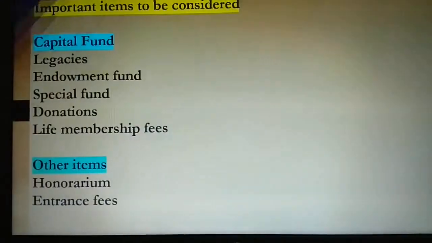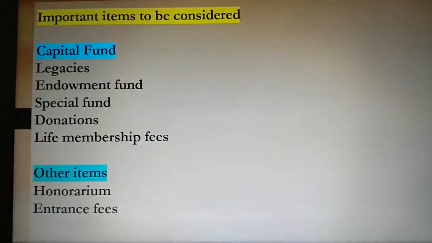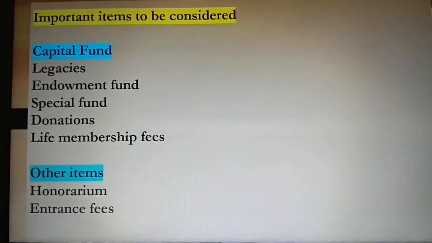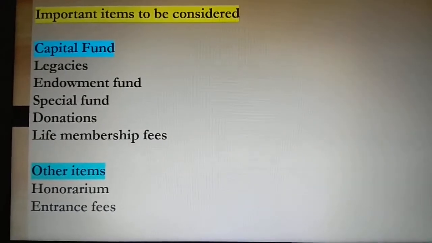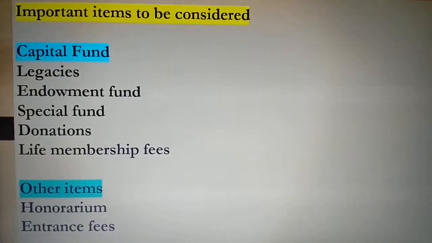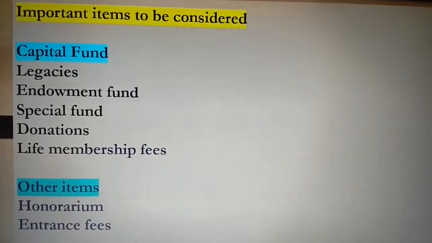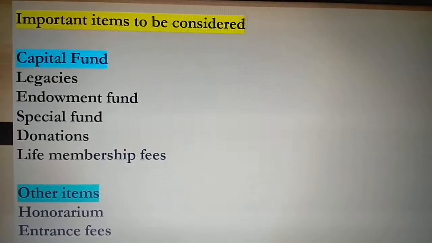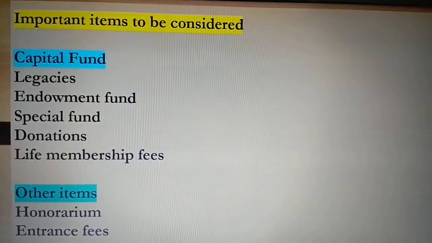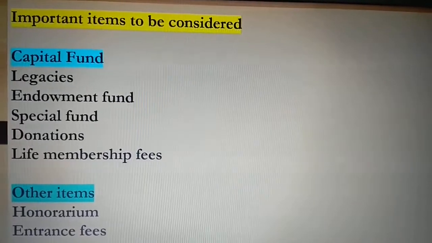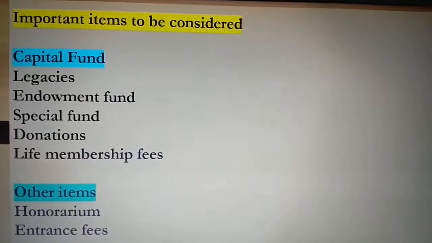Then moving on to your next part, the important items to be considered. What are these important items to be considered? First thing is capital fund. What is this capital fund? I guess you people remember the capital in case of a balance sheet of first year, which falls on the liability side. Here it is the same, but the word fund is added additionally.